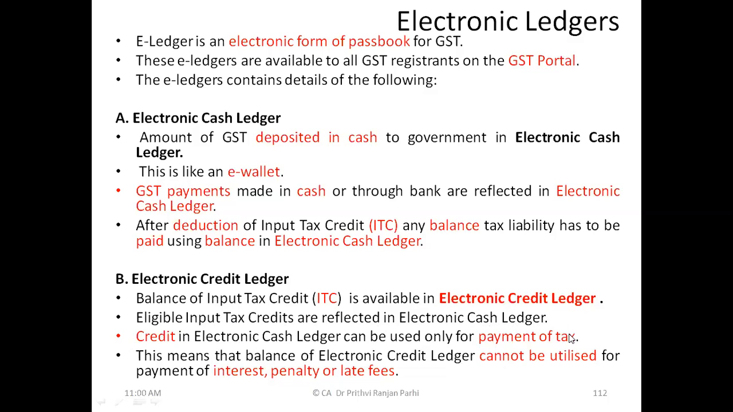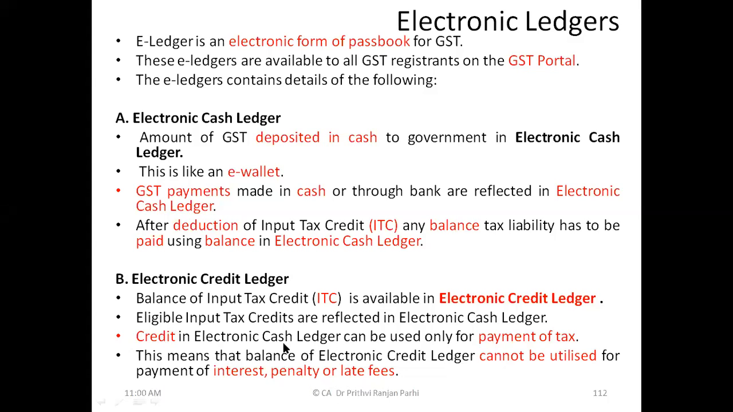Cash ledger is used for payment of tax. Okay, credit ledger can be used also for payment of tax. And the difference is that the credit ledger can be used for payment of tax only. That means the credit ledger cannot be utilized for payment of interest, penalty, late fee, etc. ITC cannot be utilized for payment of interest, penalty, late fee, etc. ITC can be utilized only for tax. Therefore, it is said credit in electronic credit ledger.